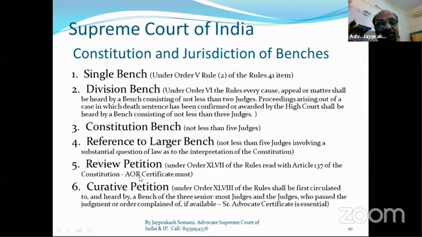And then curative petition, after review petition, then curative petition. A curative petition is always decided by a 3 judges bench, and from that, 2 judges are from the last review petition and 1 judge is the senior most judge.